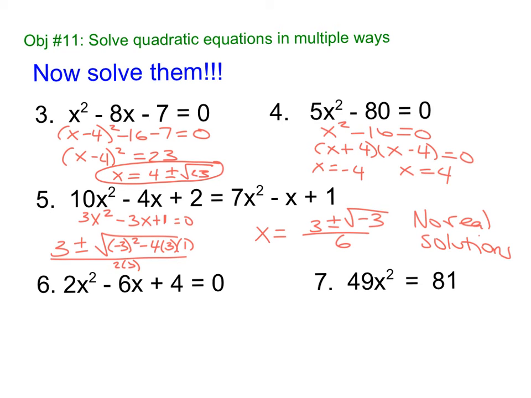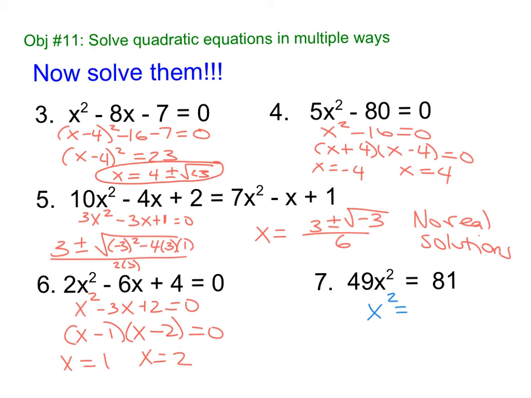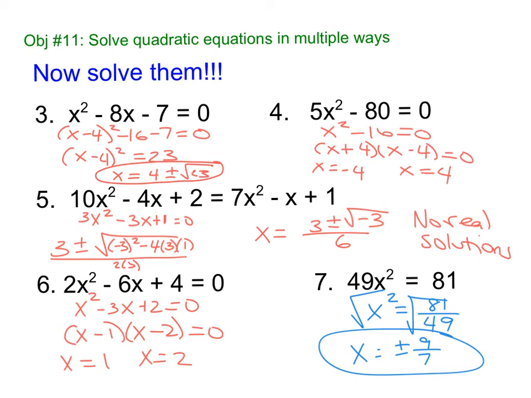This one I divided by 2 and got x squared minus 3x plus 2. That's a nice factorable problem. X minus 1, x minus 2 equals 0. So x equals 1, x equals 2. In the last one, it's technically completing the square, but I think of it just as square roots. So I divide both sides by 49. And then I'm going to take the square root of both sides. So x equals plus or minus square root of 81 is 9. Square root of 49 is 7. That's it.